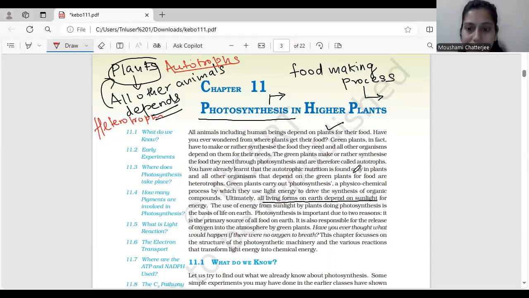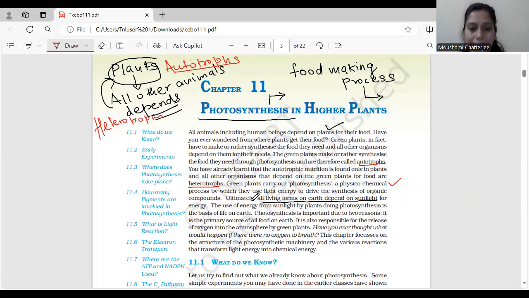So if we look at this paragraph, yes, we know what autotrophs are, and also what heterotrophs are.